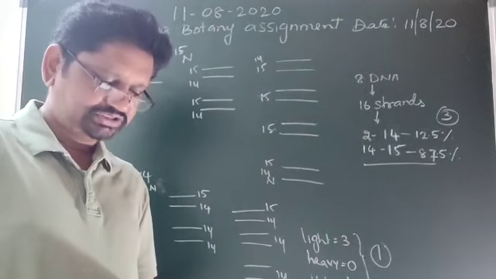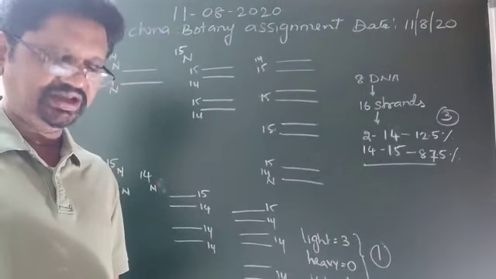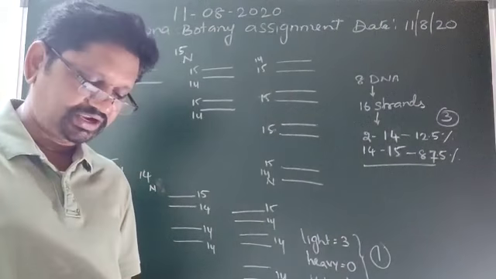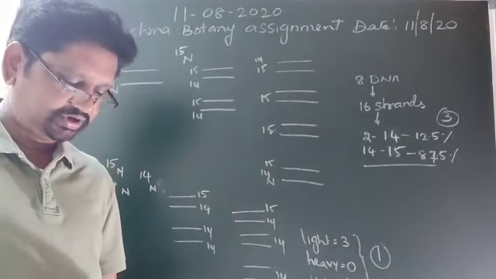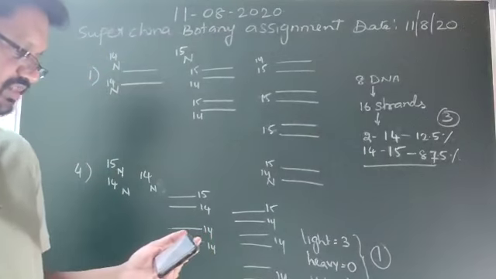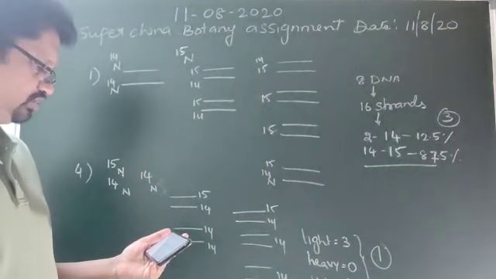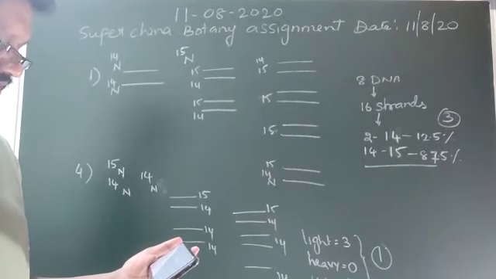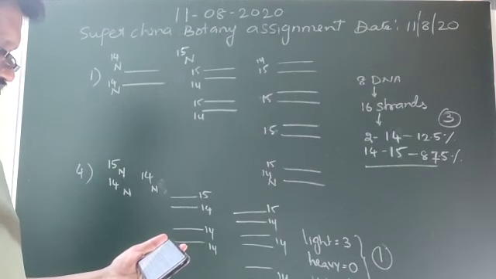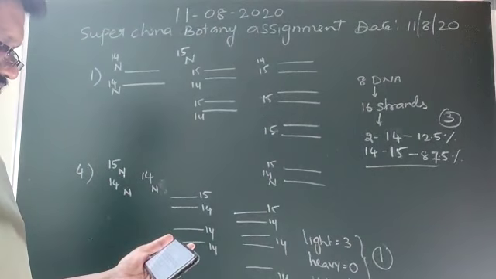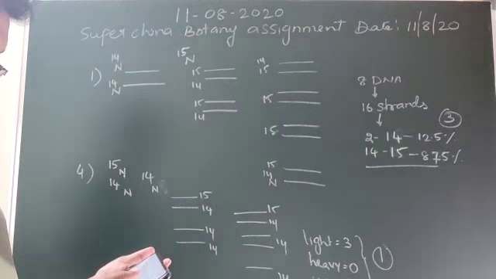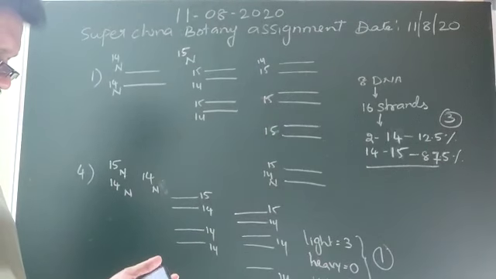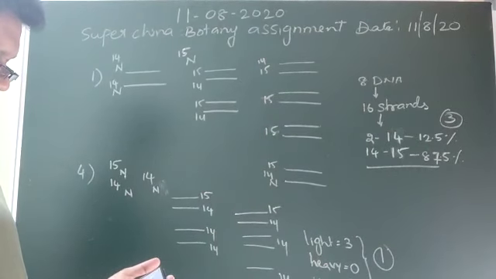So this is the Super China assignment, dated 11/8, botany. First question: when E. coli with normal DNA is allowed to replicate in a medium having N15, a heavy isotope of nitrogen, what is the percentage of normal DNA and heavy DNA strands formed after 3 generations of replication respectively?